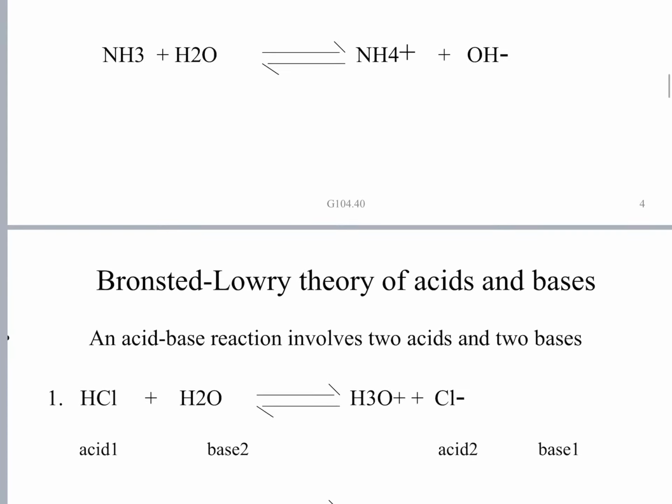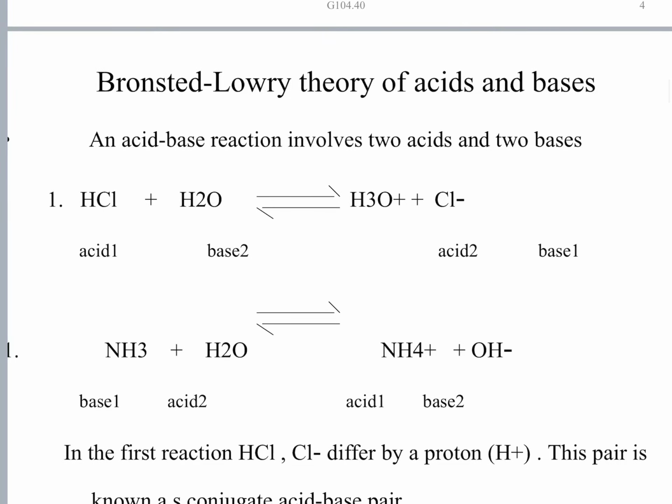Now an acid-base reaction involves two acids and two bases. You can see the whole equation. Let us consider two examples. First, HCl plus H2O. HCl is donating a proton to H2O. See, this is a reversible reaction. Acid-base reactions are mostly reversible reactions. That is, the reaction occurs in both directions, the forward direction as well as the backward direction.